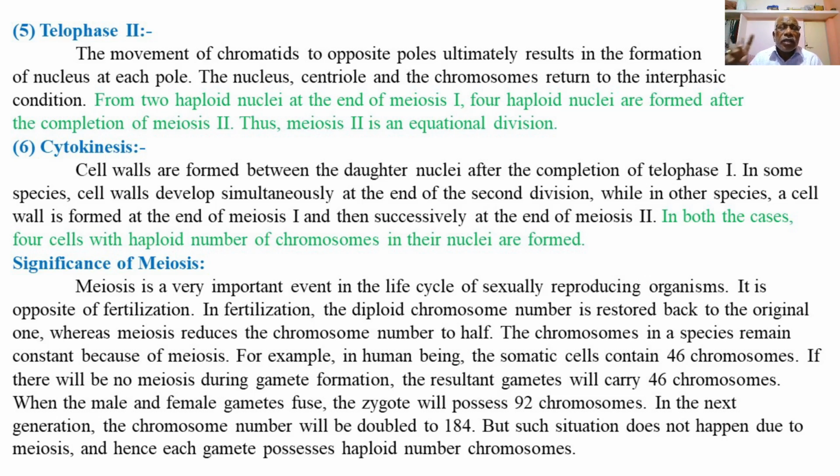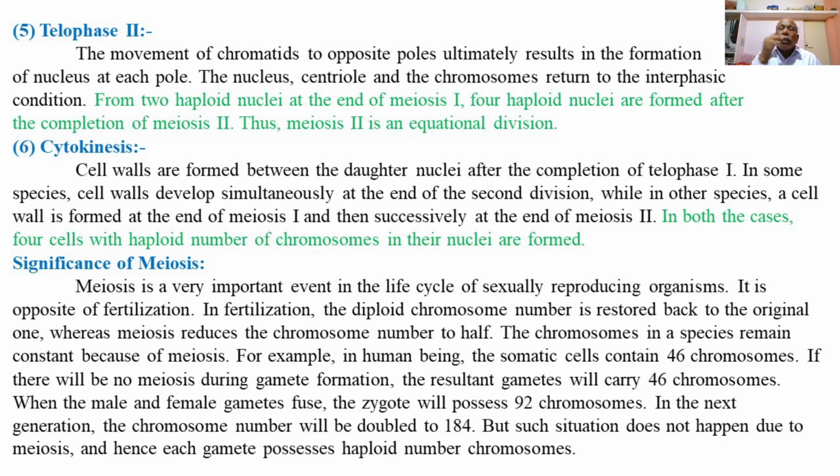Hence, each gamete possesses only the haploid number of chromosomes. So meiosis is responsible for the maintenance of the same diploid chromosome number of the species from one generation to the next generation of the species.